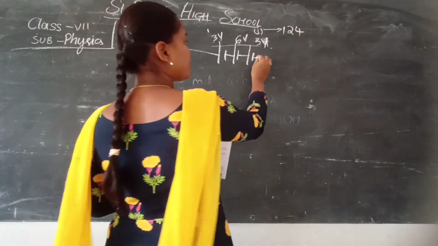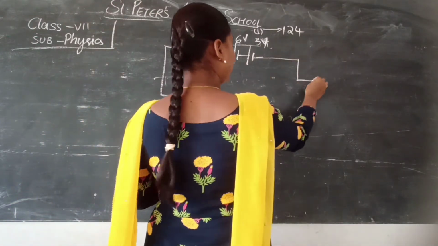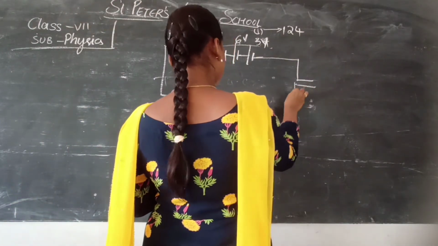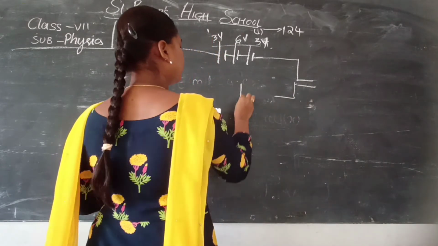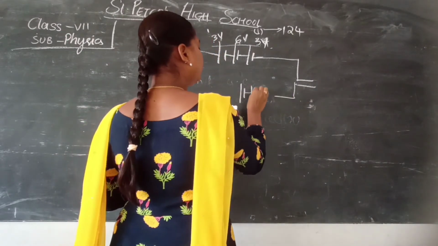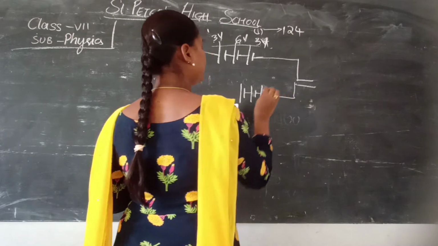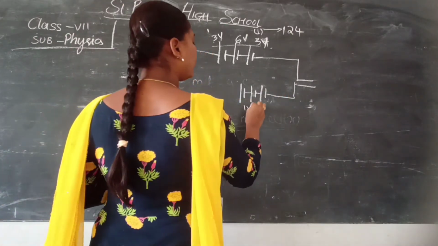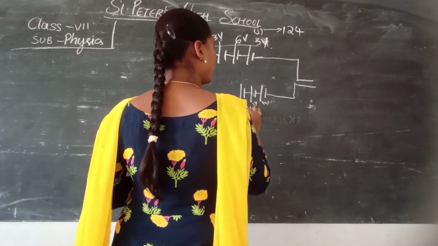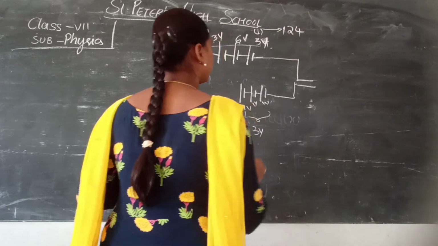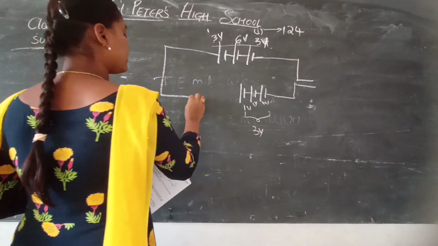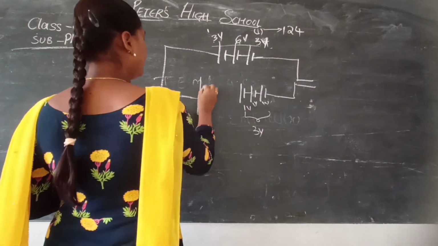Next, the connection is not finished. This is the electric source they have used. Now again they have connected 3 cells here. This is also in series, with EMFs of 1 volt, 1 volt and 1 volt, so the total EMF will be 3 volts. And there are one more cells here, which are in parallel.